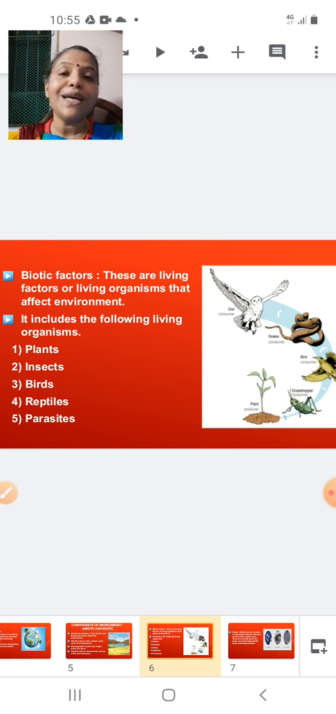Parasites, all of you know, parasitic worms are there, like the roundworms and the tapeworm. They are also living organisms, so they are also biotic factors of an environment. At the same time, in an environment there are different types of decomposers, like the mushroom or fungi. Fungi is a decomposer, correct or not? There are different types of worms which will help in decomposing. All these are also living components of the environment, and they are also included in the biotic factors.